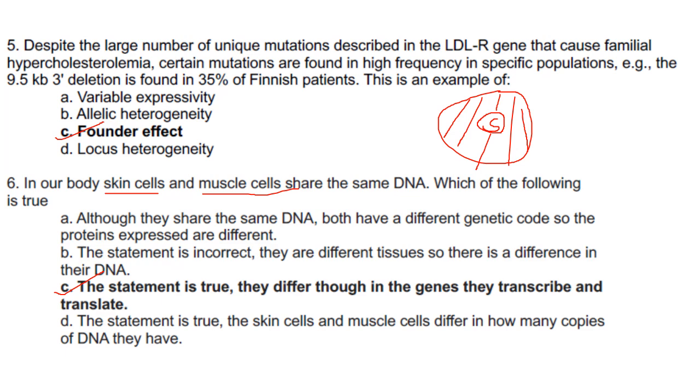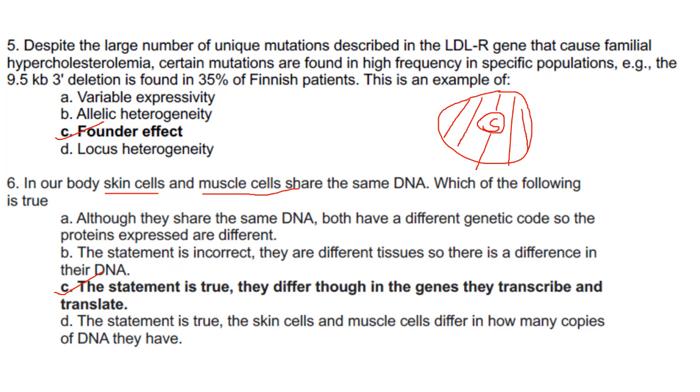There is a very small number of individuals showing the 9.5 kb 3' deletion from among this larger population. That is, this is the larger population, the shaded one, and the unshaded portion is the smaller population.